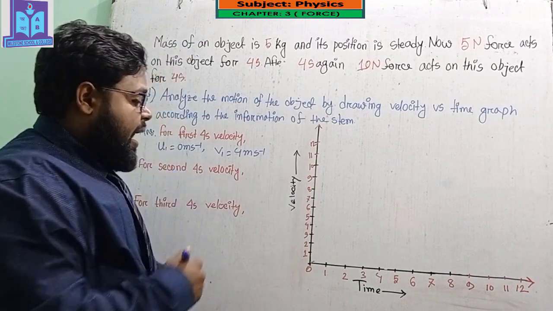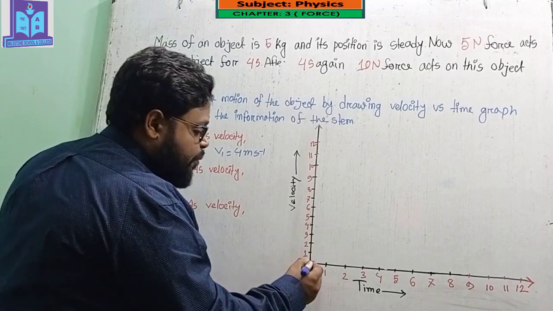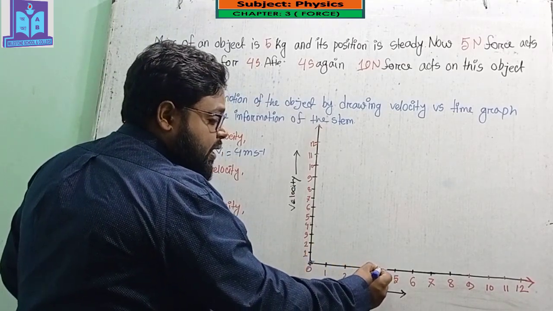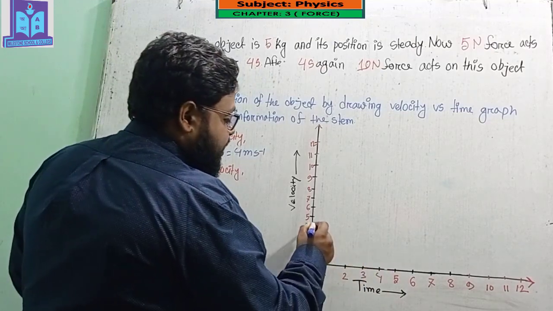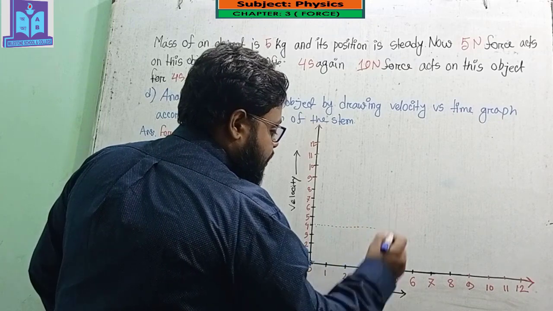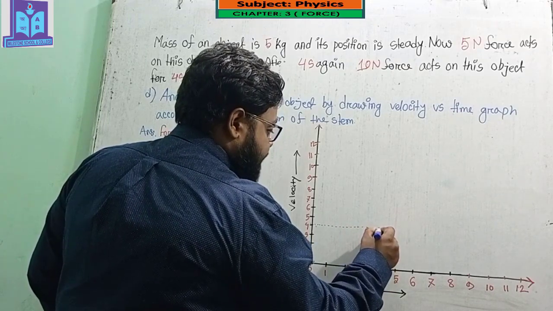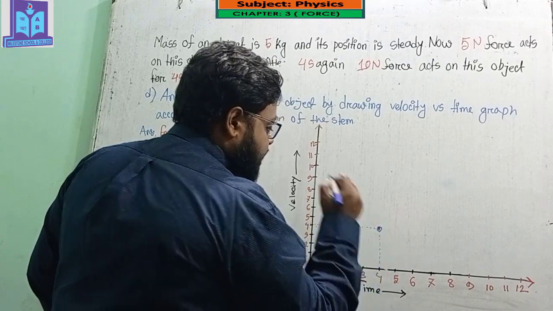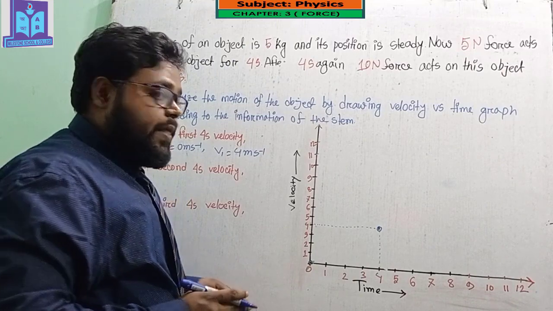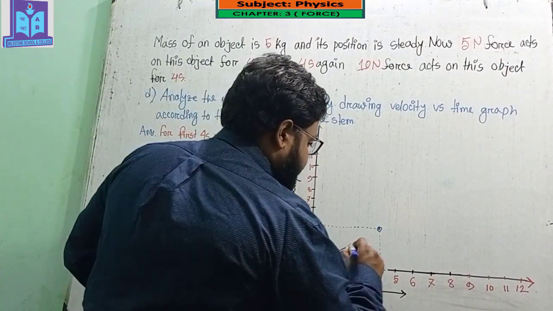So at the initial state, that means at time 0, I put a circle, and at the time 4 seconds the velocity will be 4. So the graph will look like that. Okay, and I have to put a circle on that position, and after that I have to connect these two points with a line.